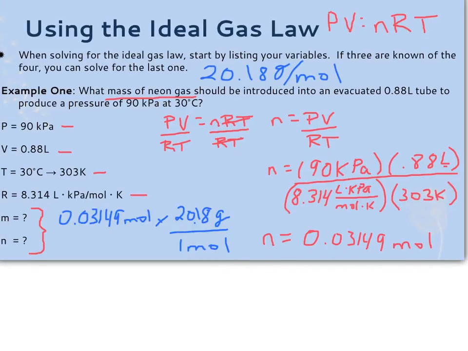So on the left, you can see in blue I'm taking the moles that I just calculated and multiplying that by the molar mass, which is 20.18, and I will get my final grams, which are going to equal 0.63 grams. And I'm keeping 2 significant digits because I had 2 significant digits in the question. And again, we're not looking at temperature for significant digits.